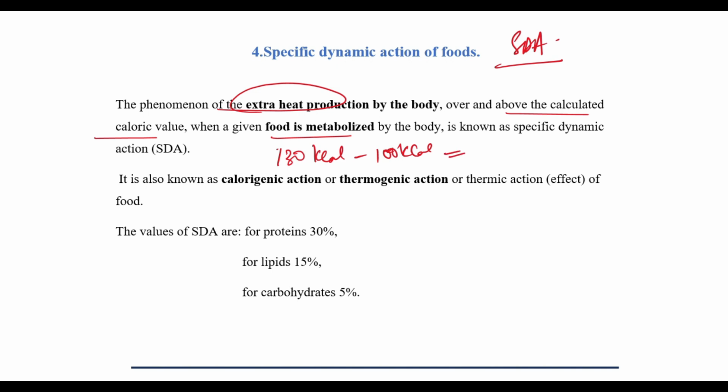So the extra heat of 30 kilocalories that is produced is called as SDA. It's also known as the calorogenic action or thermogenic action or the thermic effect of food. The SDA values for protein is 30, lipids is 15 and carbohydrates is 5%.